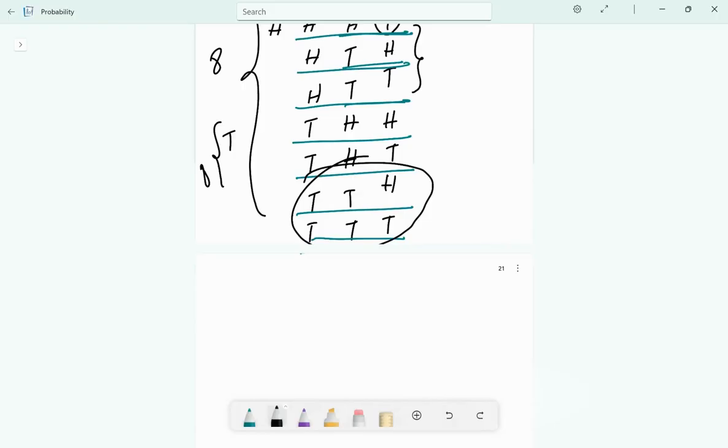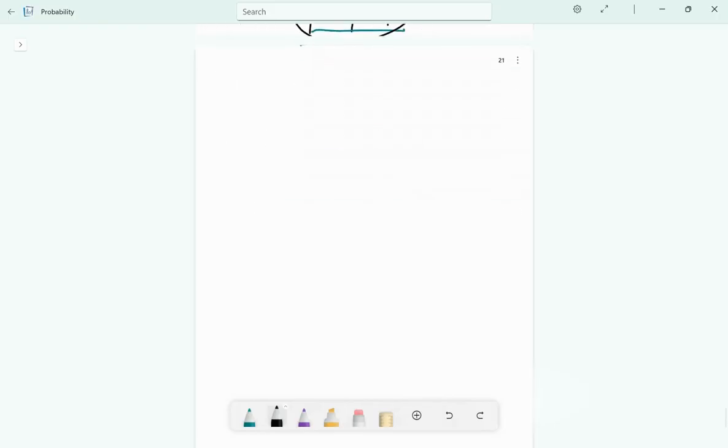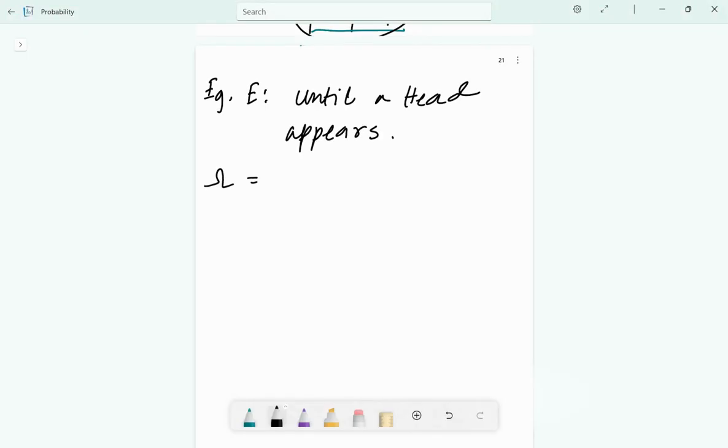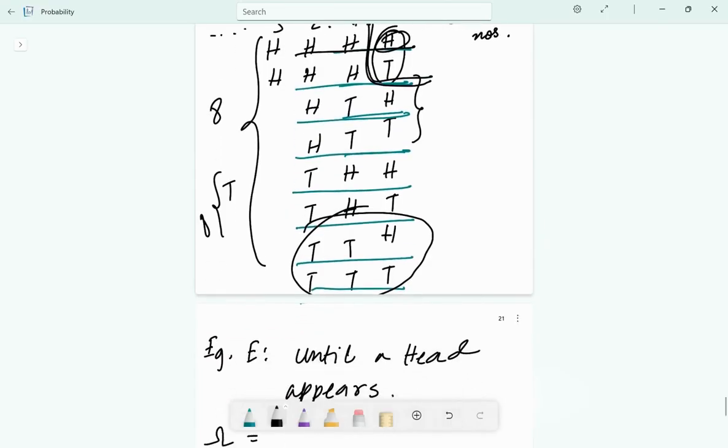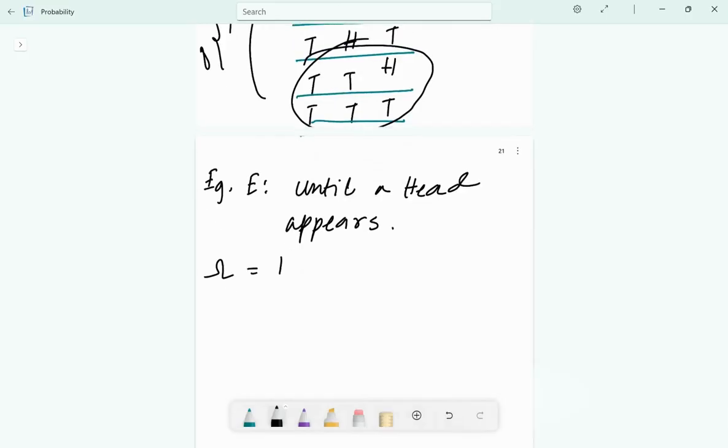Now, what example can I take? Let's take another example: tossing an unbiased coin until a head appears. Until a head appears. Do you know how we will get the answer? Let's see. First is head. We tossed a coin for the first experiment, and we got head. So the first will be head.